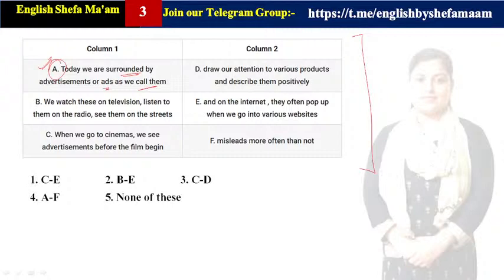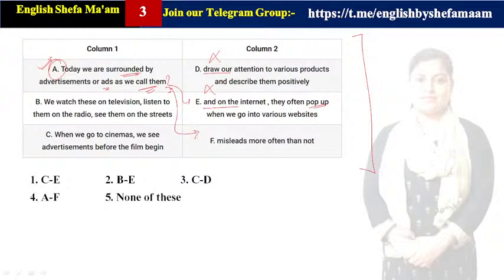So we were on third question, right? So let us proceed with that. So here we were checking the A1, right? Let us go with that. Here it is saying today we are surrounded by advertisements or ads as we call them. So what we call them is the question, right? So we call them draw our attention. So it is again not making any correlation. Clear? We call them, and on the internet they often pop up. So call them and on the internet, it is again not getting correlated.